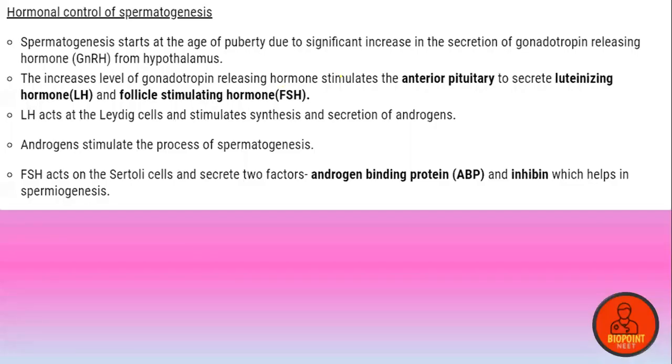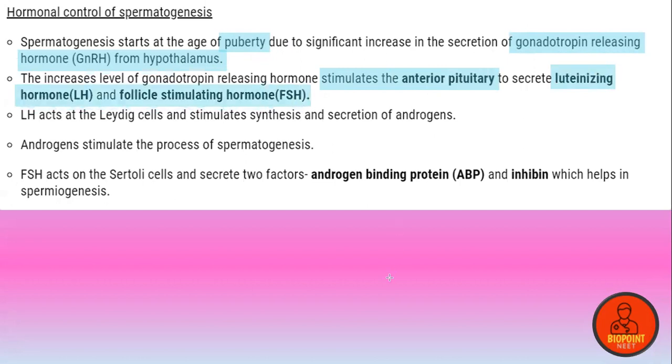So let's start the discussion. Spermatogenesis starts at the age of puberty due to a significant increase in the secretion of gonadotropin releasing hormone, GnRH, from the hypothalamus. The increased level of GnRH stimulates the anterior pituitary to secrete luteinizing hormone, LH, and follicle stimulating hormone, FSH.